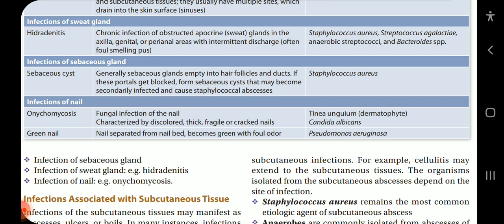Infection of sebaceous gland, sebaceous cyst. Generally, sebaceous glands empty into hair follicles and ducts. If these portals get blocked, forming a sebaceous cyst, they may become secondarily infected and cause staphylococcal abscesses. Causing agent is Staphylococcus aureus.